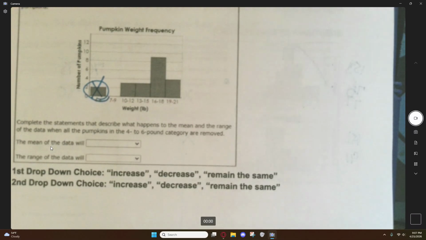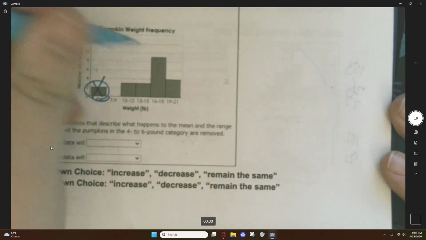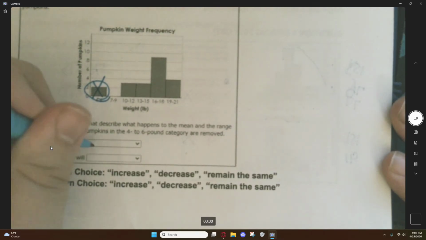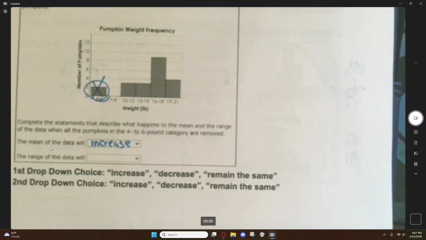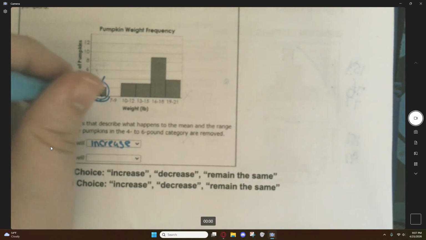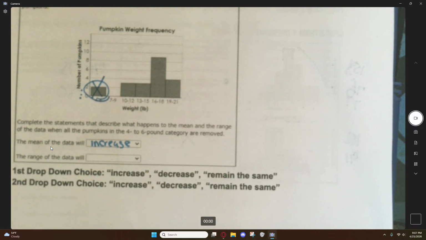Well, the average weight, okay, will very much increase. Why? Because you got rid of the lowest weighing pumpkins. So naturally, your mean will go up. If you're removing stuff that is below the mean, your mean will go up. If you're removing stuff from above the mean, it will go down. This is very much below the mean, so the mean will go up.